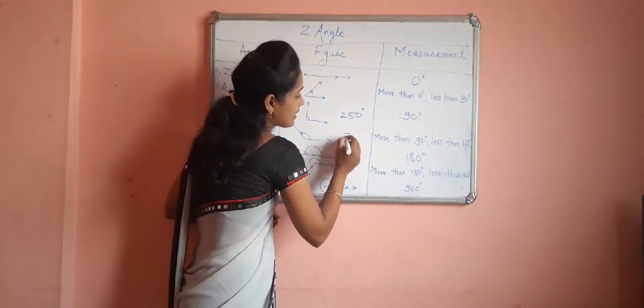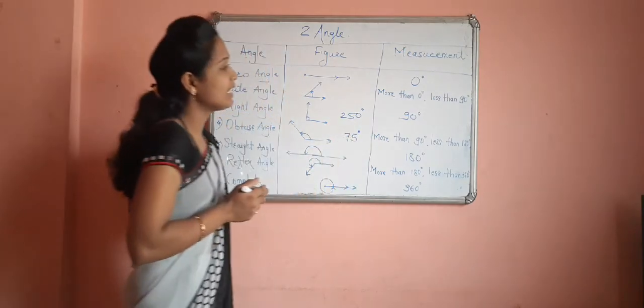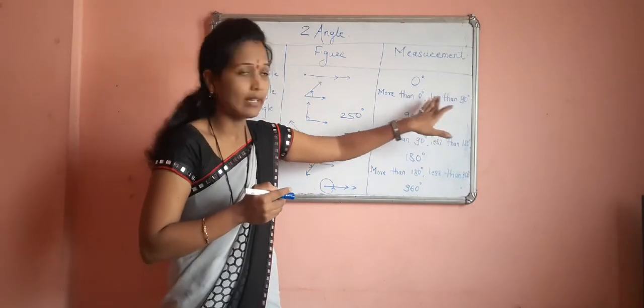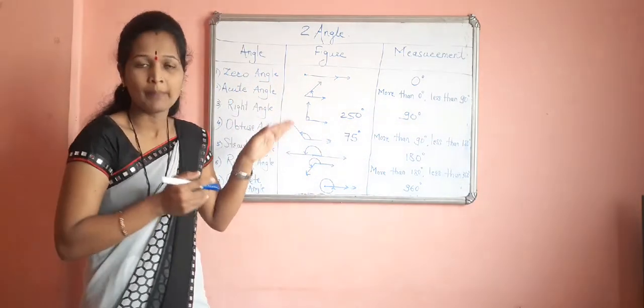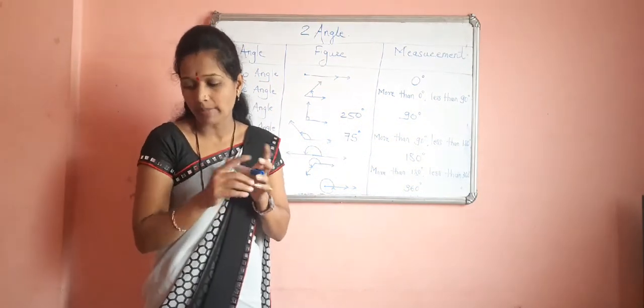Suppose you have given 75 degree. 75 degree means what? More than 0 degree, less than 90 degree, it means 75 degree is the type of acute angle. It means you can easily find out question number second also.